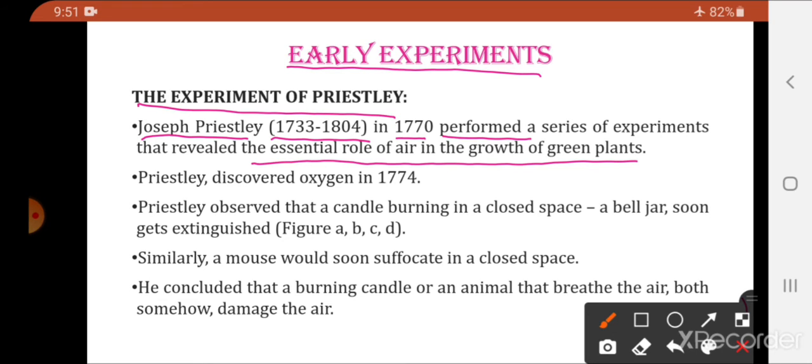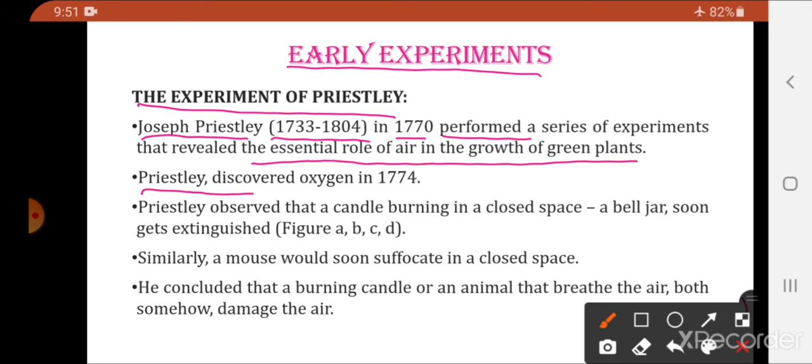His experiment showed the role of the air in the growth of the green plants.